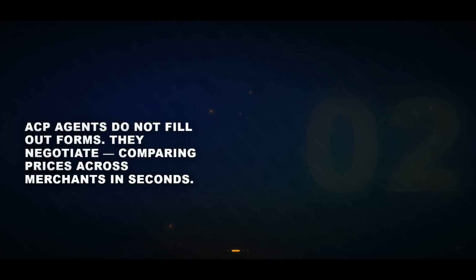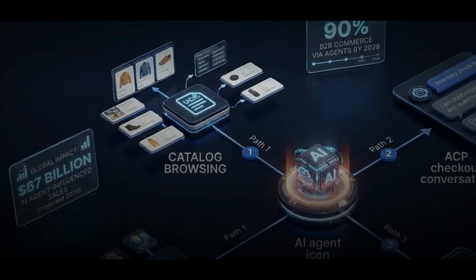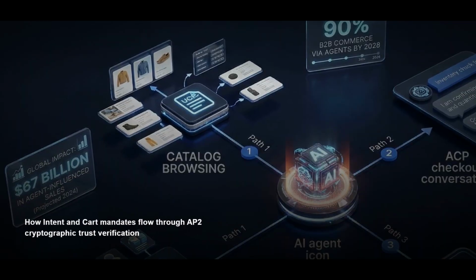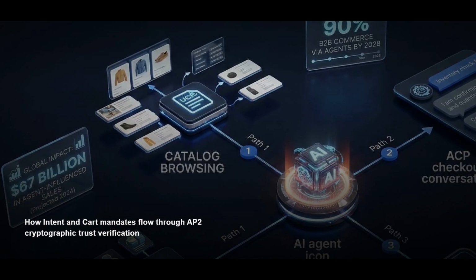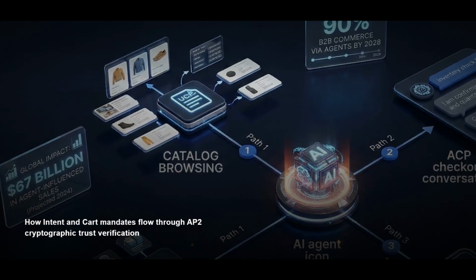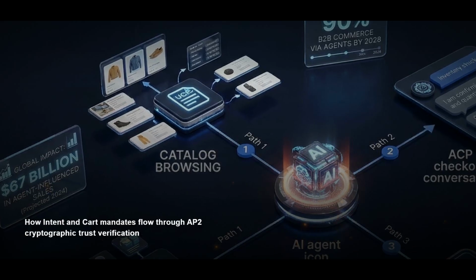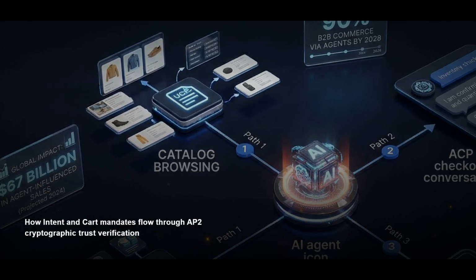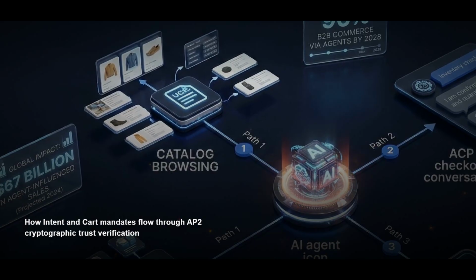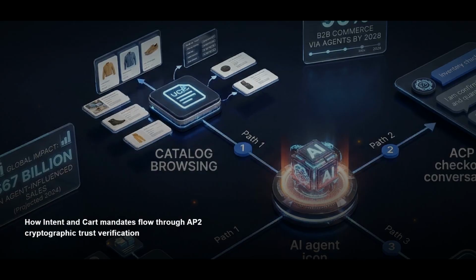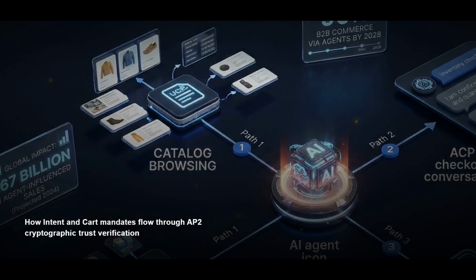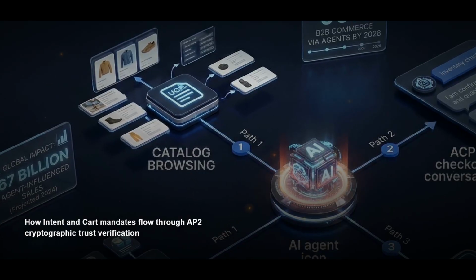The businesses that implement ACP will see conversion rates from AI-driven traffic that make their human checkout flows look primitive by comparison. The businesses that do not implement ACP will watch AI agents bounce, not because the product was wrong, but because the checkout infrastructure could not speak the agent's language.